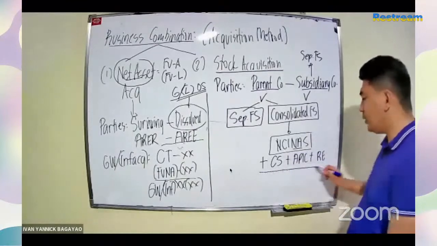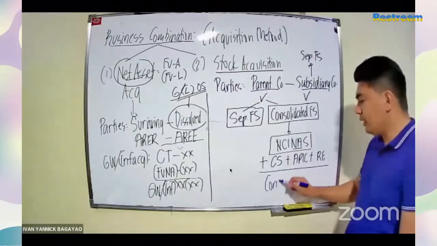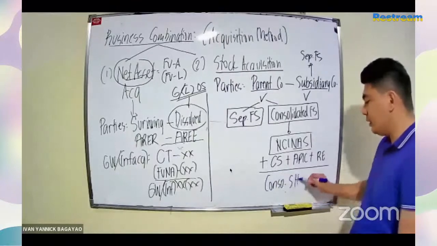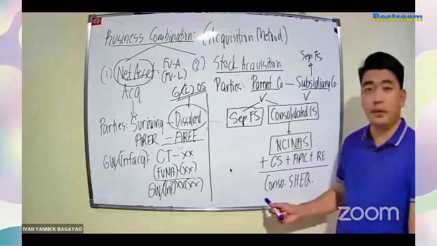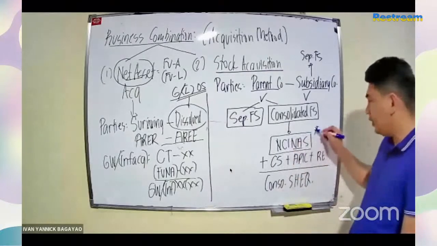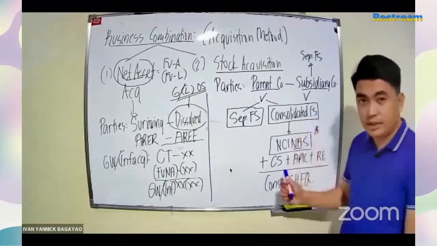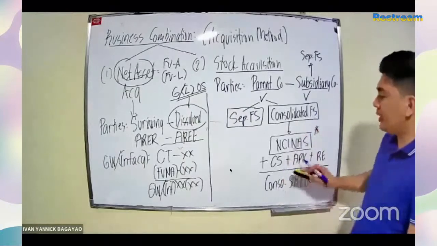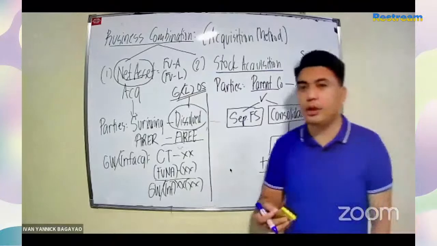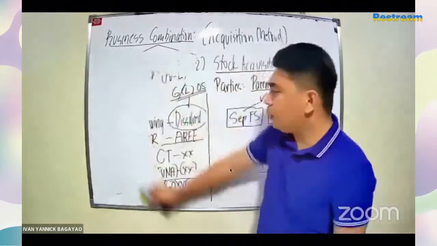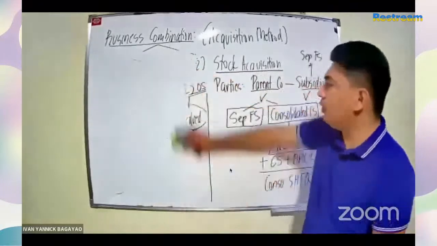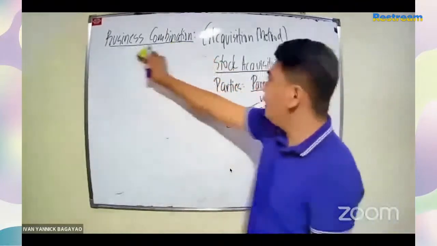Kaya meron ka ngayon dito na consolidated shareholders' equity. So yan ang component ng Conso shareholders' equity, kasama na po dito yung NC-NAS. So kung meron palang NC-NAS, then we have to determine how to value the non-controlling interest in the net asset of the subsidiary.